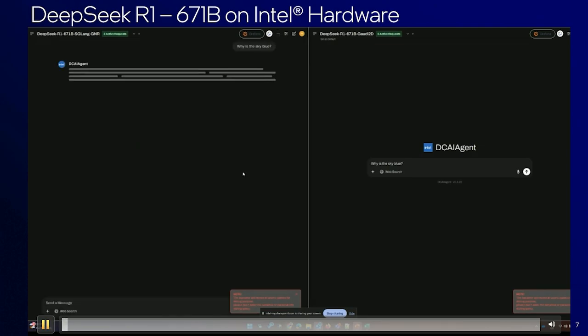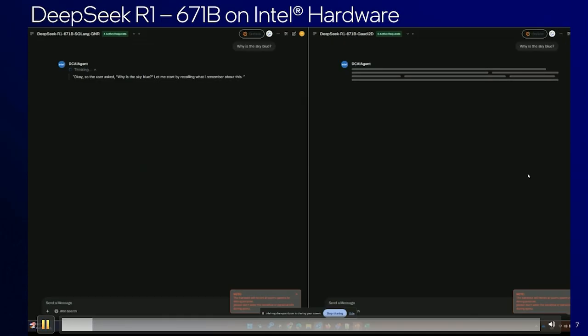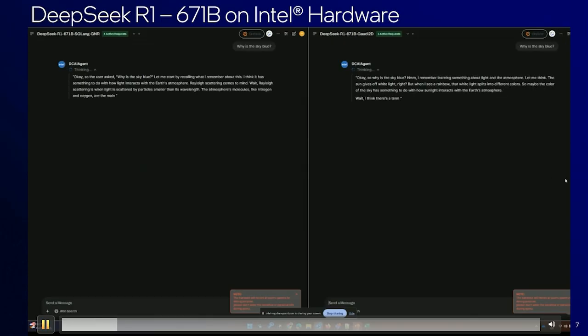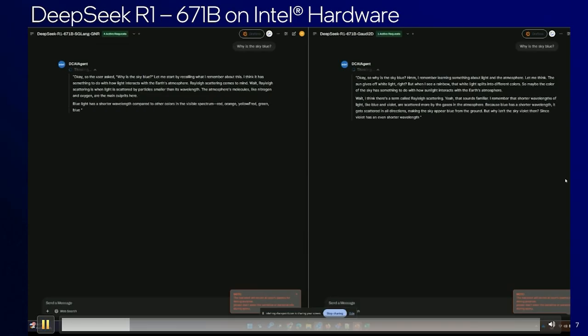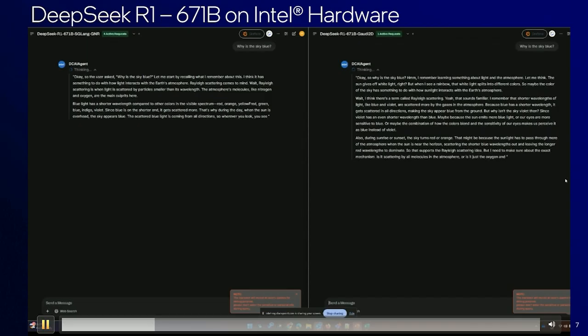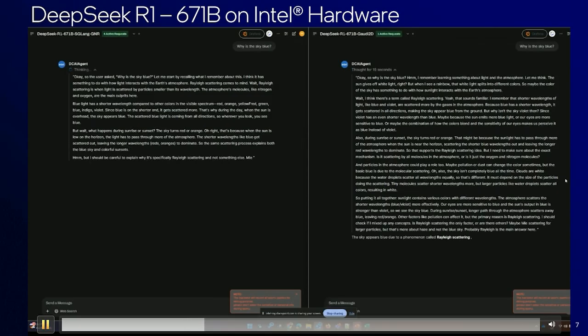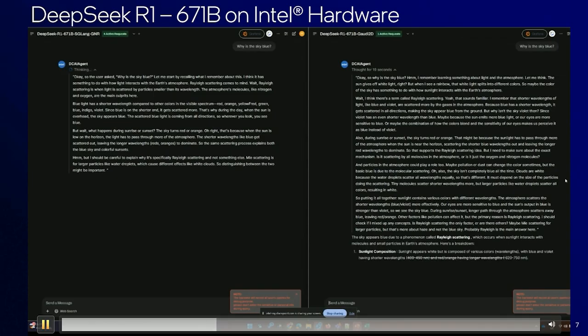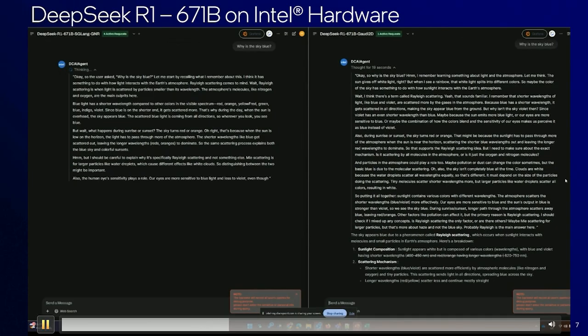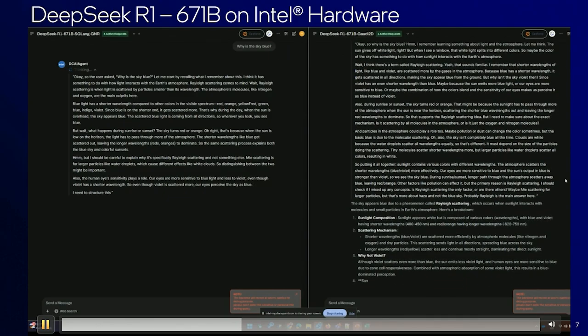side by side. On the left, you see the model running on the latest Xeon 6 CPUs. That's a 512 core CPU, and it's running the int8 quantized version of the 671 billion model, and you could see that the output is relatively fluent, as you would expect. If you look at the time taken for next token, in terms of latency, that would be less than 100 milliseconds. That's what we are looking at on the left.